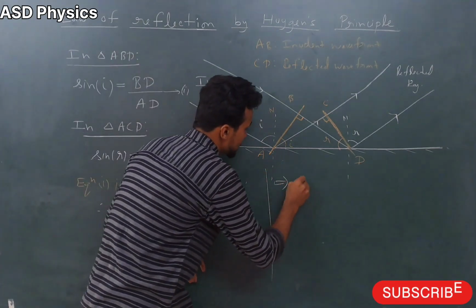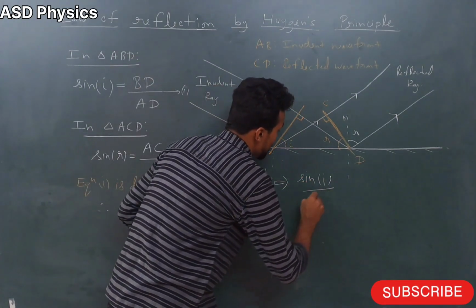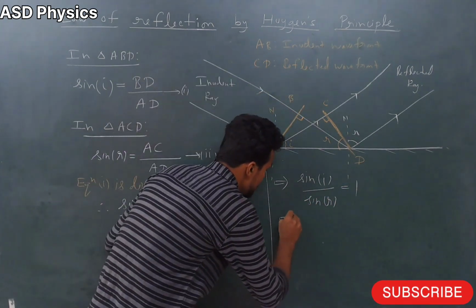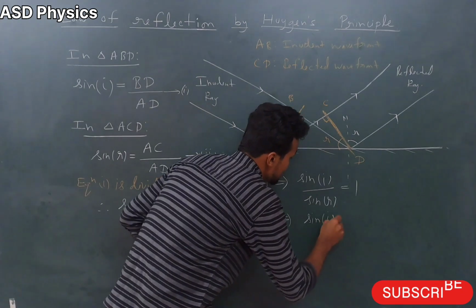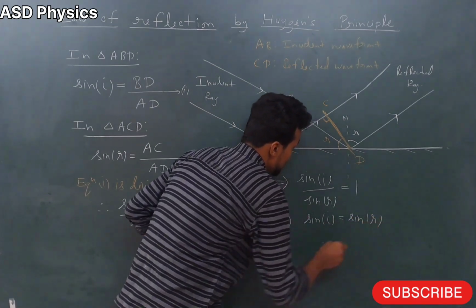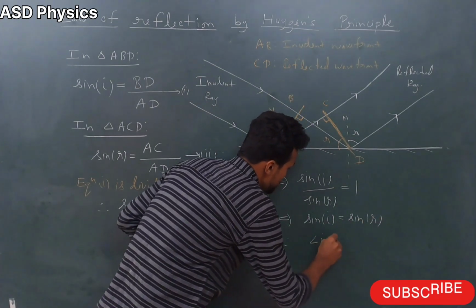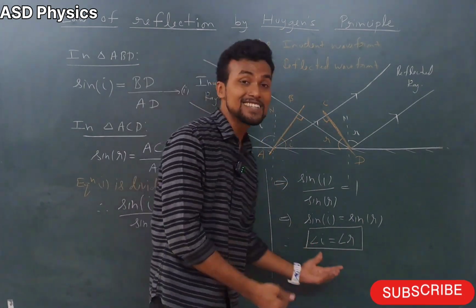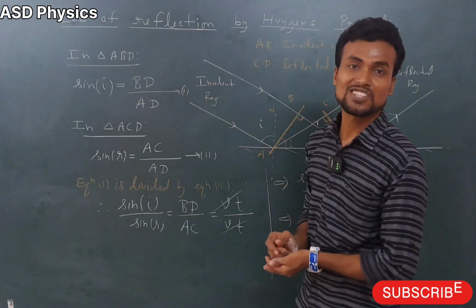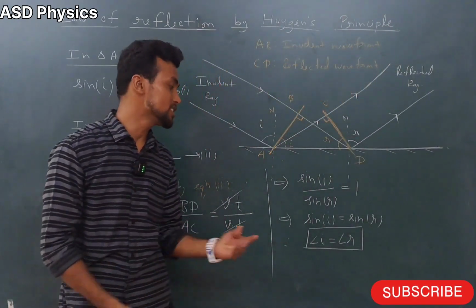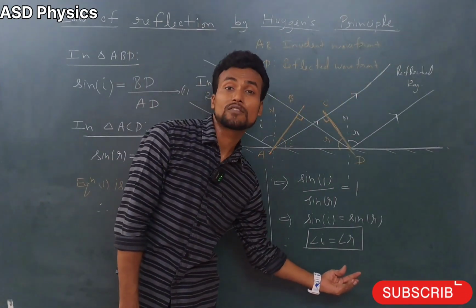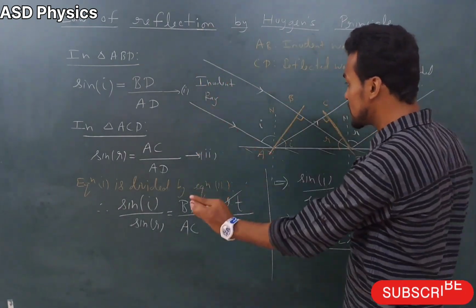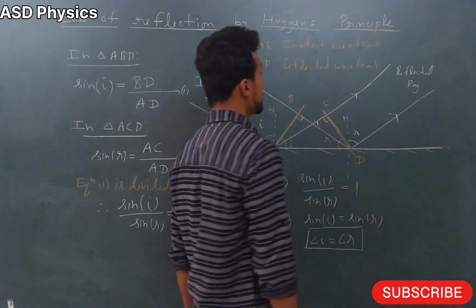Then we can write that sin I by sin R is equal to 1. Next, sin I is equal to sin R. That means the angles will be equal. Angle I is equal to angle R. This is the law of reflection that we have learned. According to the law of reflection, angle of incidence and angle of reflection should be the same.